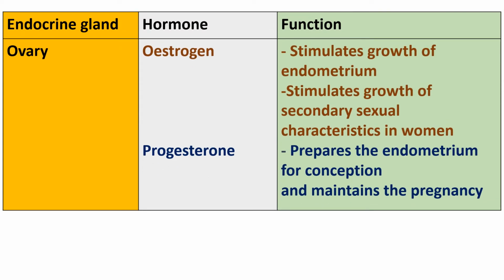Endocrine gland, ovary. Hormone, estrogen. Function, stimulates growth of endometrium. Stimulates growth of secondary sexual characteristics in women. Progesterone prepares the endometrium for conception and maintains the pregnancy.